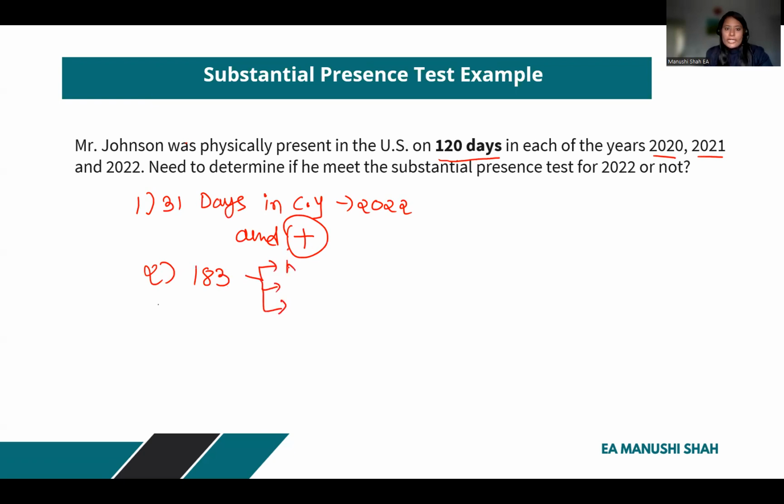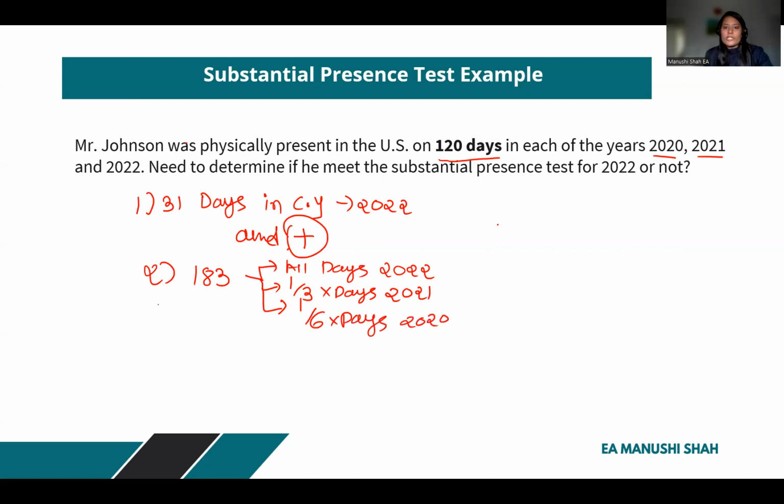So all days that the person was present in 2022, then 1/3 of the days the person was present in 2021, and 1/6 of the days the person was present in 2020.